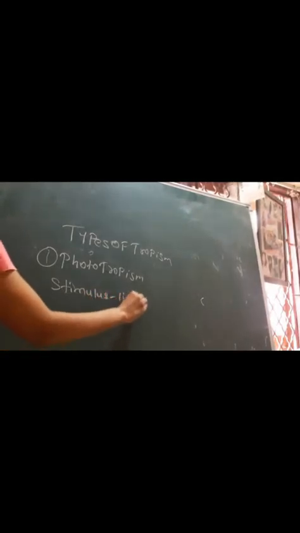The plant will show some growth movement towards or against the light. Since there is growth taking place, it is a tropic movement. A stimulus is any change in the environment, so light is the stimulus here, and the plant responds to this change in light. So it is called phototropism.